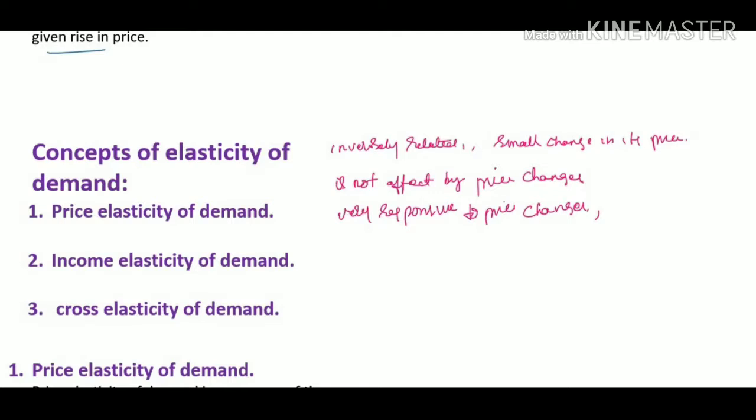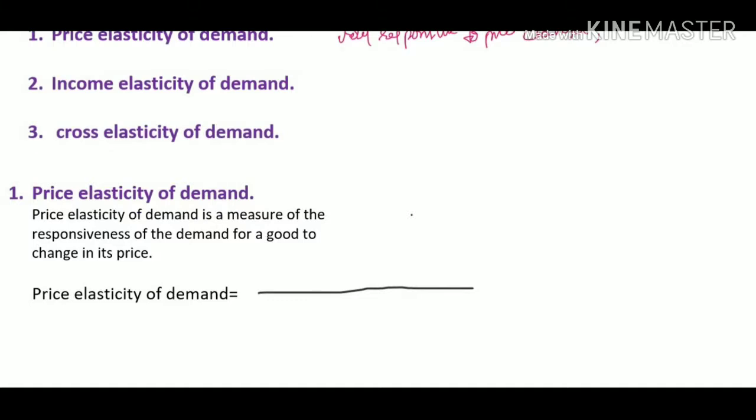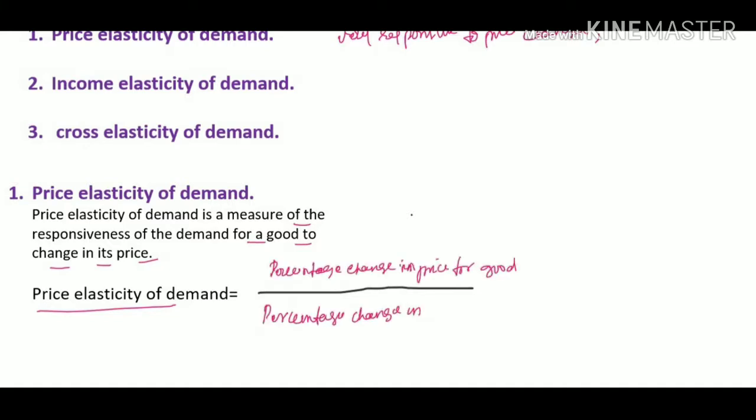So price elasticity of demand is a measure of the responsiveness of the demand for a good to a change in its price, that is, the change in the quantity demanded with respect to changes in the price. It is calculated by dividing the percentage change in demand by the percentage change in the price of the good. Elasticity is an index of reactions. It measures the responsiveness of one variable to changes in another variable.